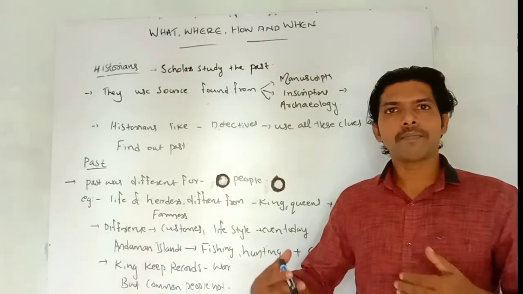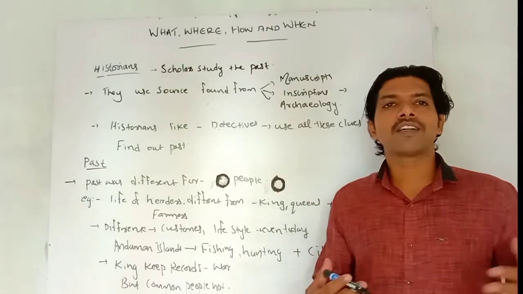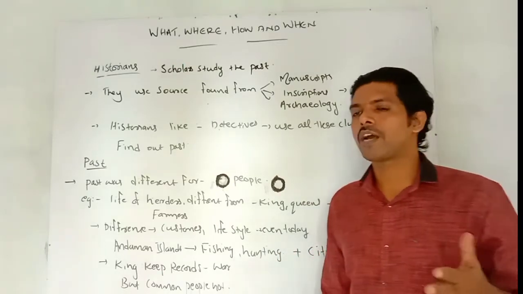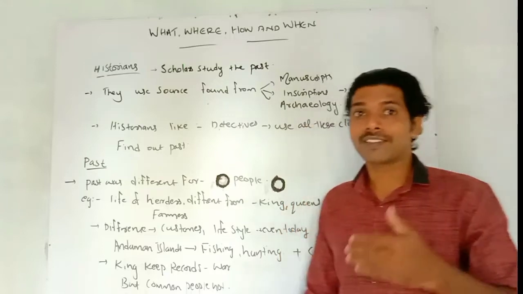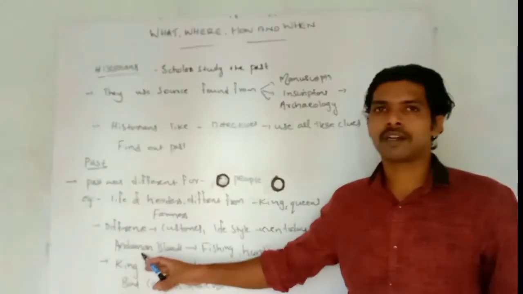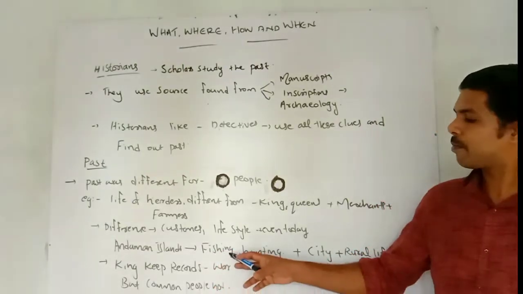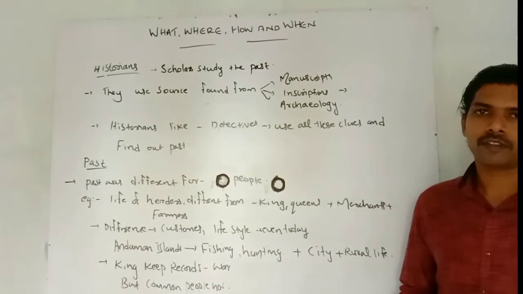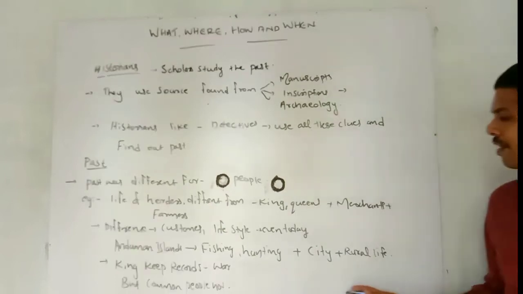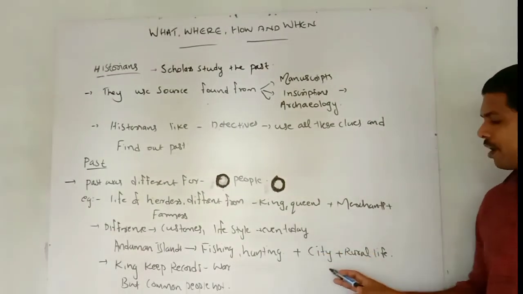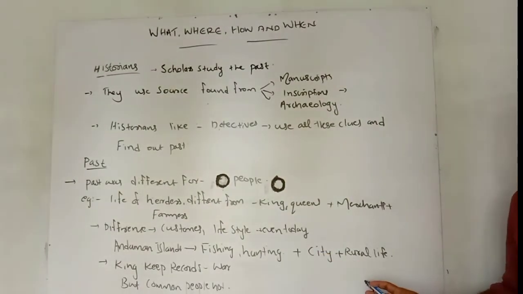That means they live in the traditional way, in their traditional dress, like tribal people. So even today in India that type of people is there, in the Andaman Island group. Even today they depend upon fishing and hunting for their life. Apart from this, we can see another difference. In the city, people's life is entirely different from the rural area.